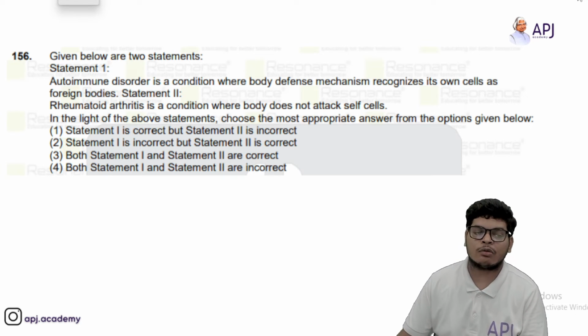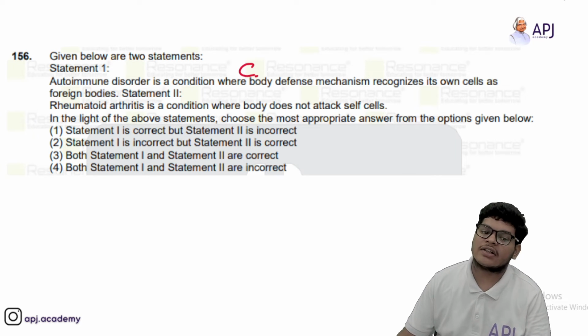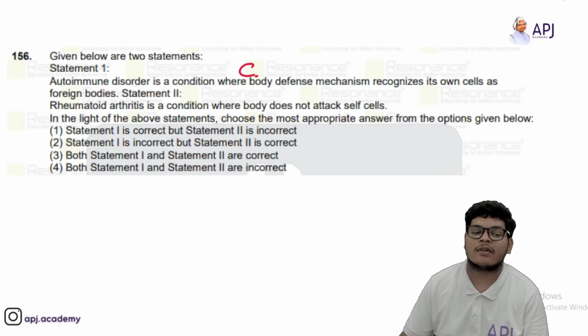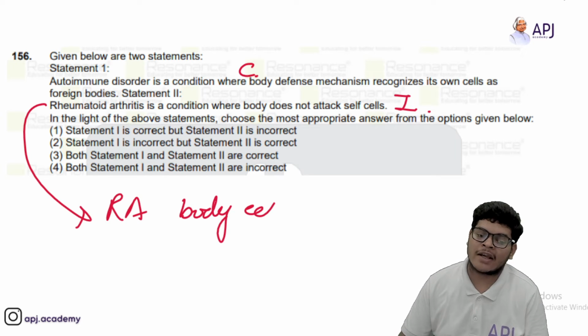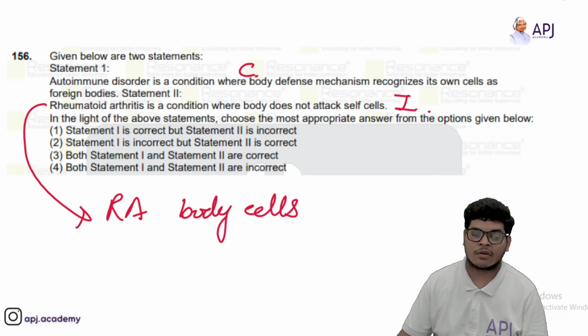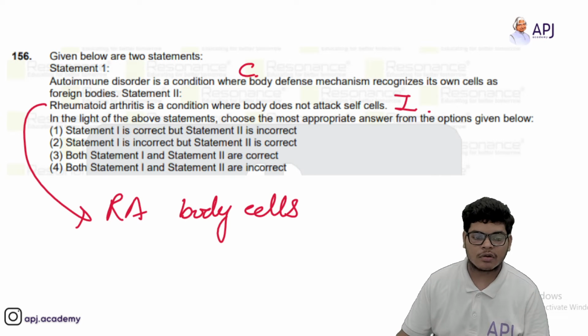Then statements 1 and 2 are to be read. Autoimmune disorder is a condition where the body defense mechanism recognizes its own cells as foreign bodies. Yes, this is correct. Rheumatoid arthritis is a condition where the body does not attack self cells. This is incorrect. Rheumatoid arthritis is an autoimmune disorder. So in RA, body cells are attacked by the body's own immune cells. Okay. So option first is correct, whereas second is incorrect. So option first should be the answer.